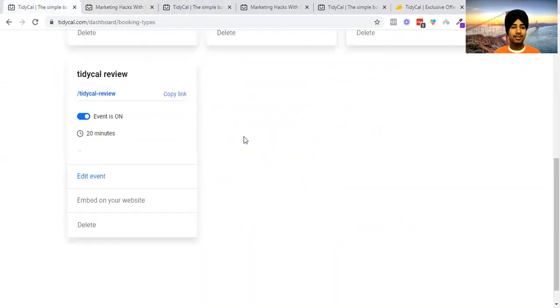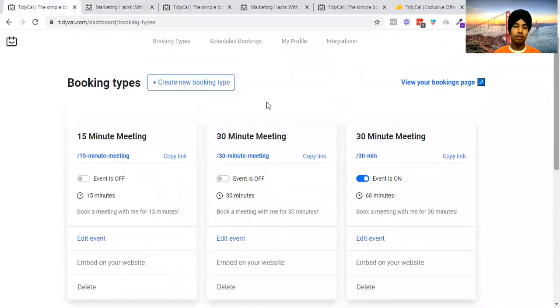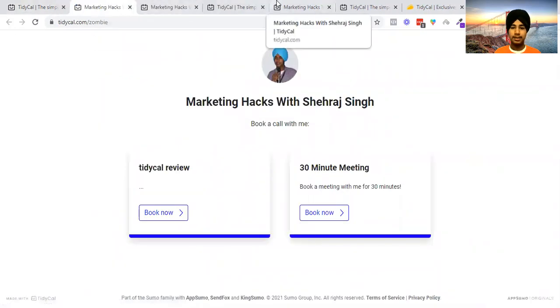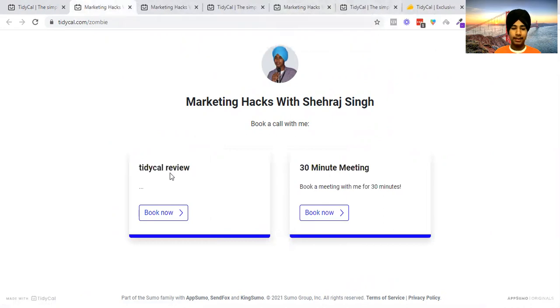So let's go to the next thing. This is all about the booking types. And this is your booking page that you can click over here and check out. I think I opened this over here as well. Now as you can see, I added one more meeting, and it looks like this. I also cannot make my meetings private.